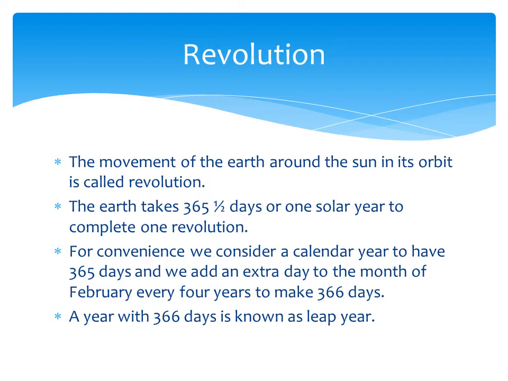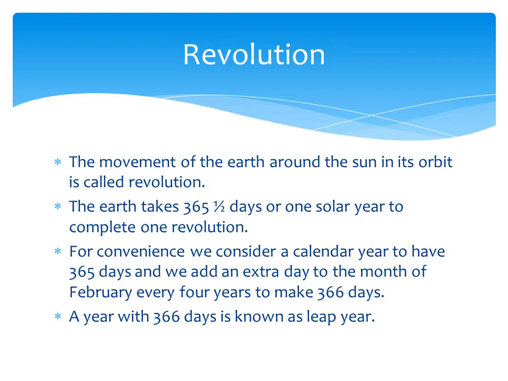The earth will be revolving around the sun in its particular orbit. It is called a revolution. It takes about 365 and a half days, or one solar year, to complete one revolution. So for completing one round of the sun, the earth takes 365 and a half days.